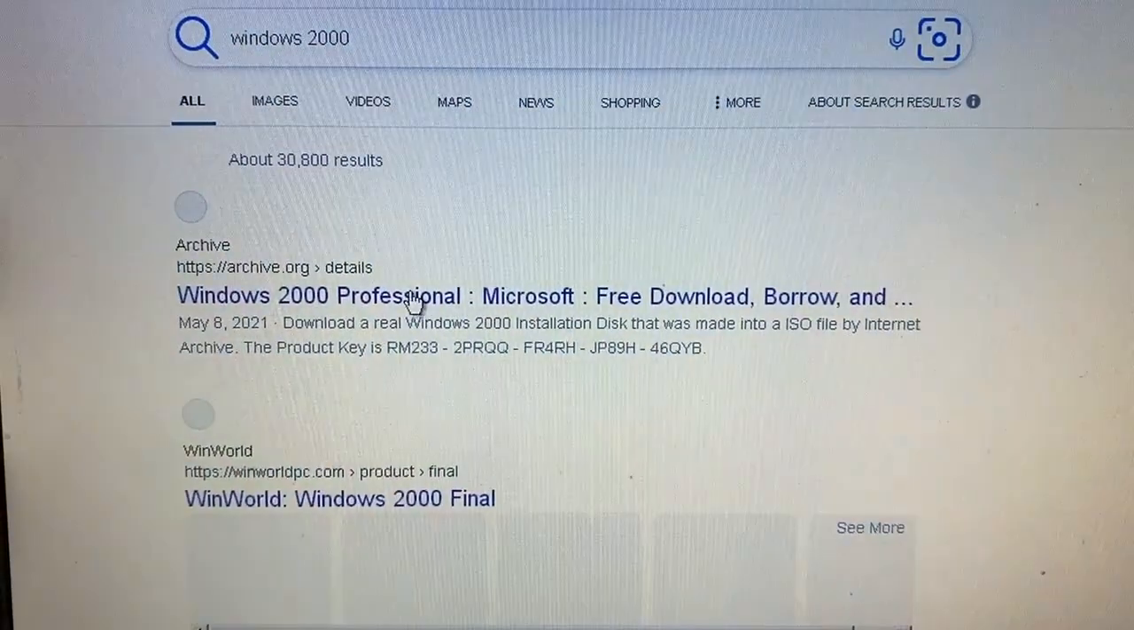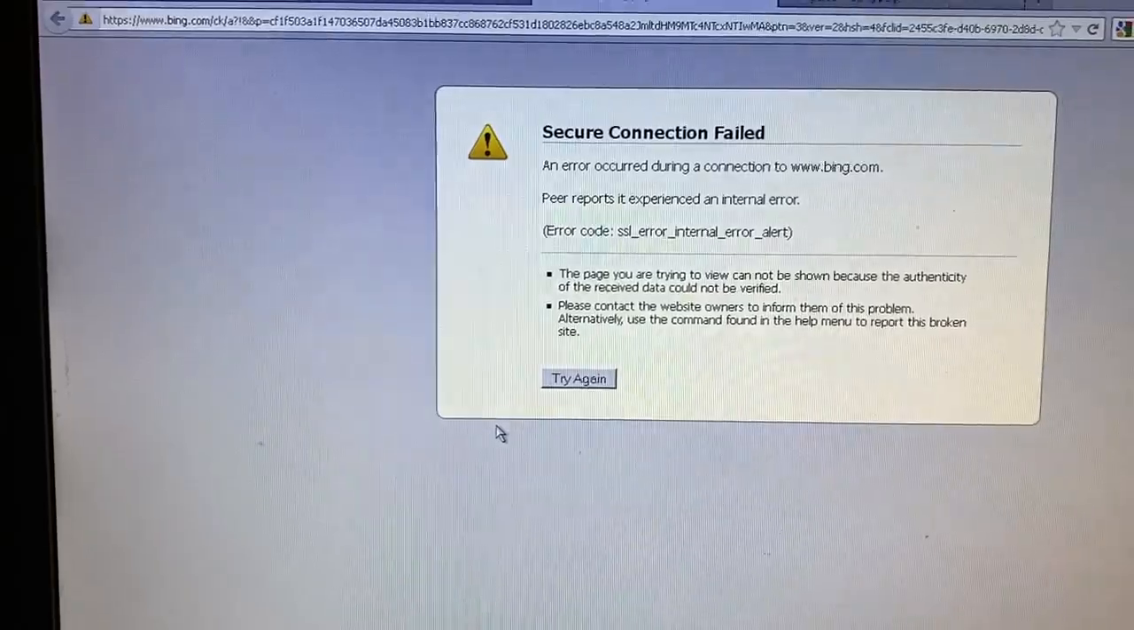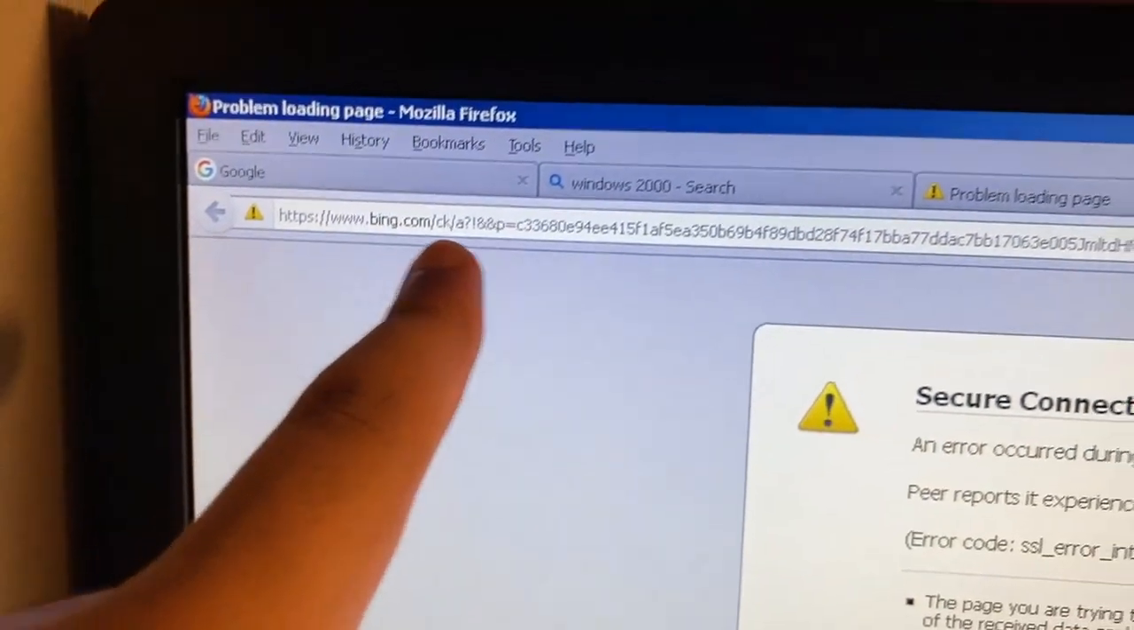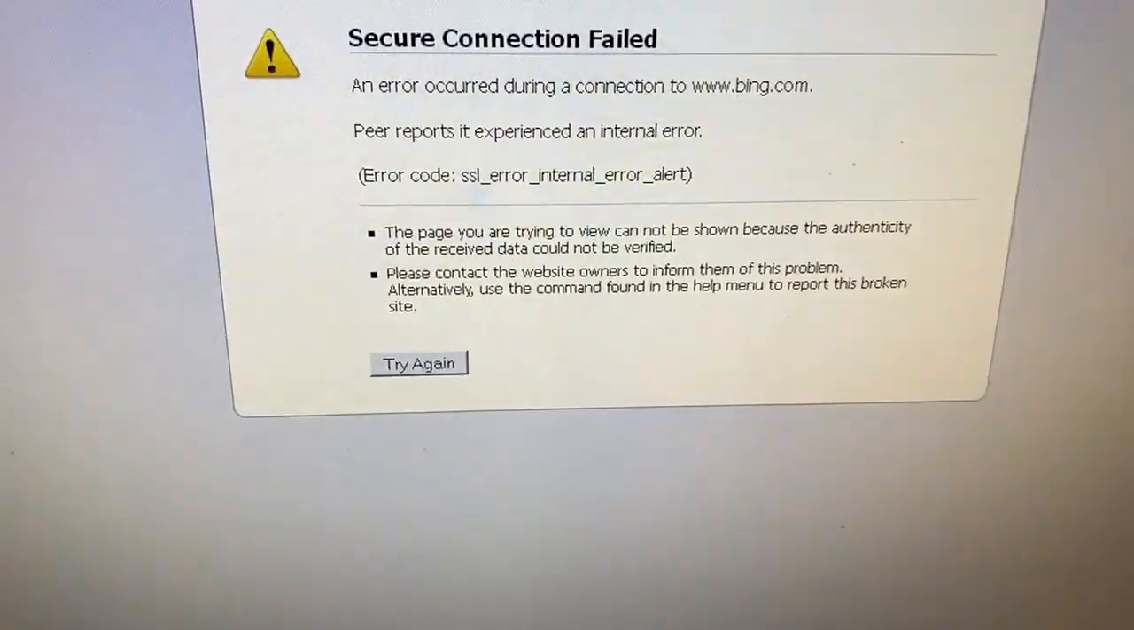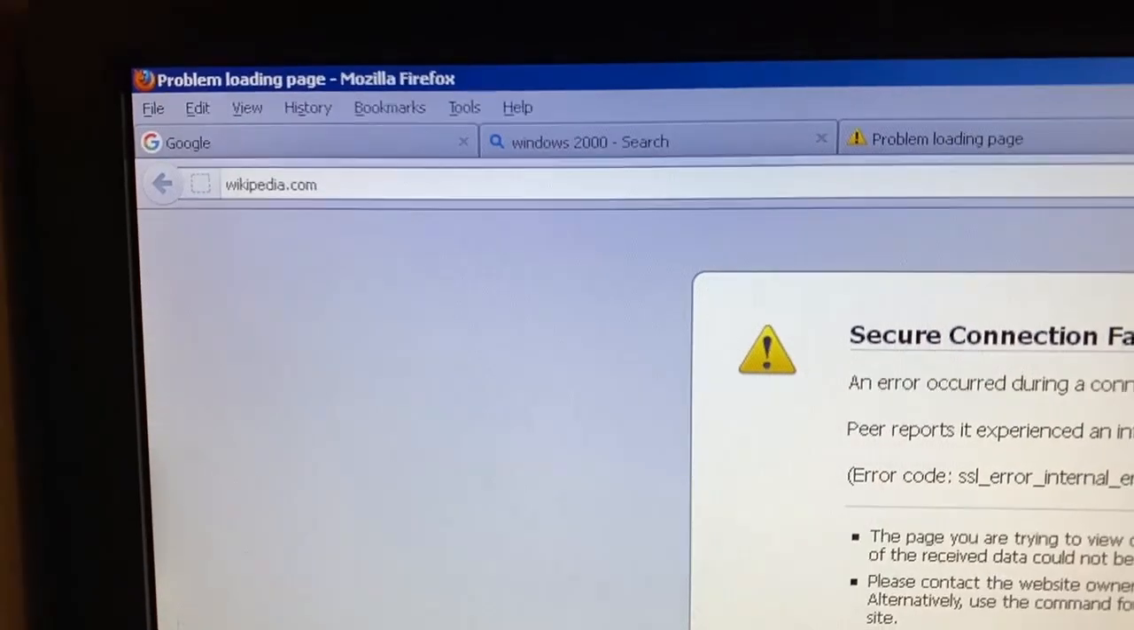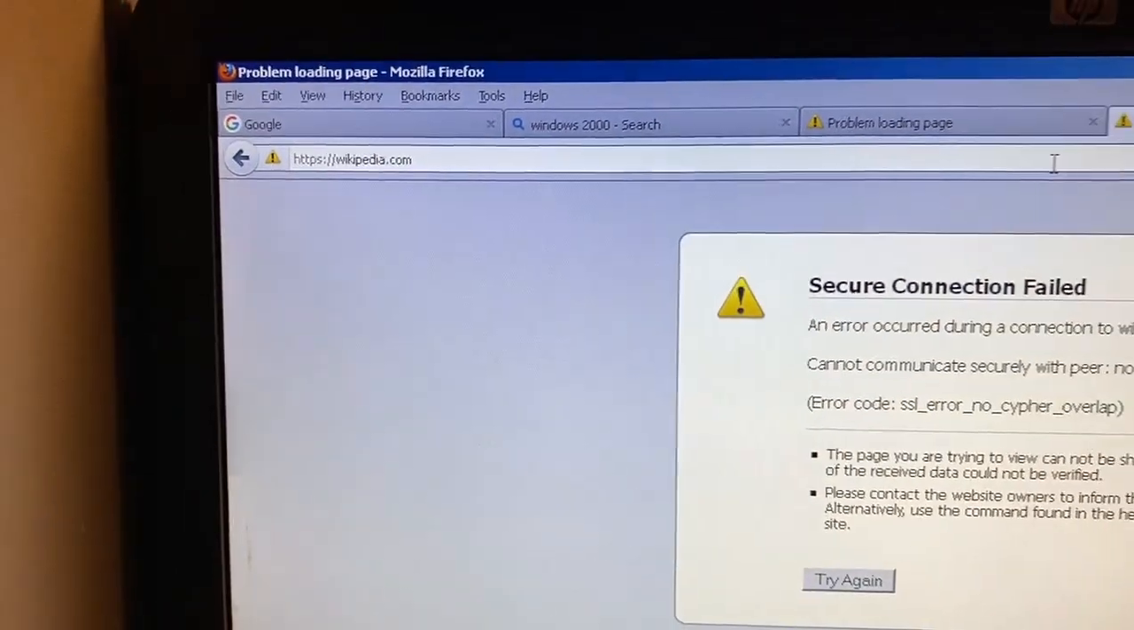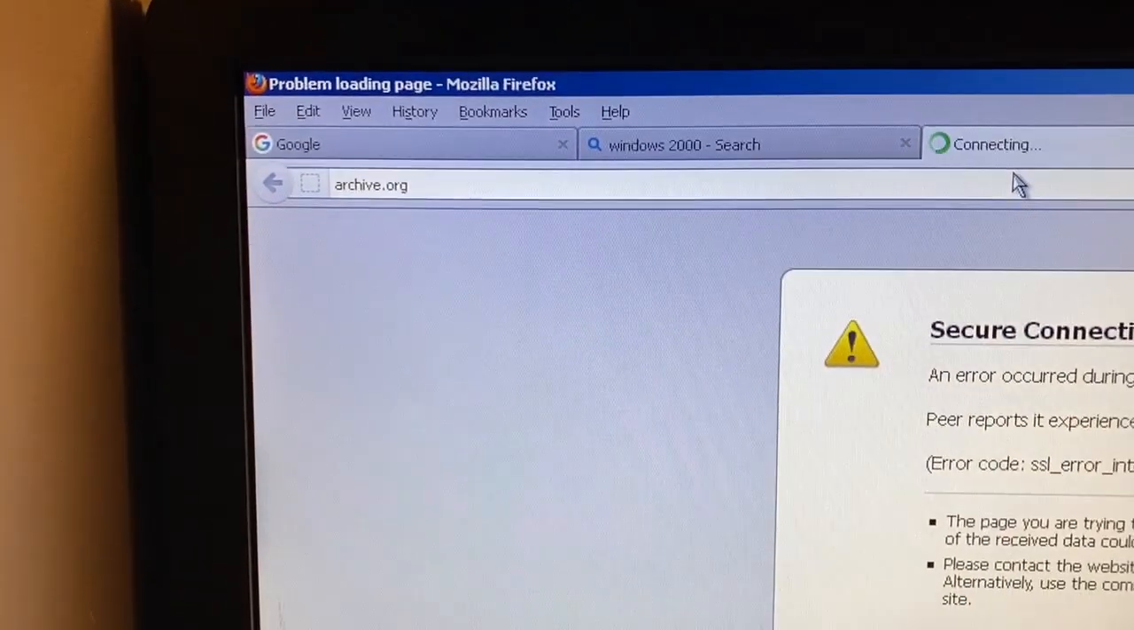Fail. What about archive.org? Fail. I think it's Bing the problem because when you click on the link, it doesn't directly bring you to that website. It just does this, which for some reason throws an SSL error. Let's try actually going to Wikipedia. Fail. What about archive.org?